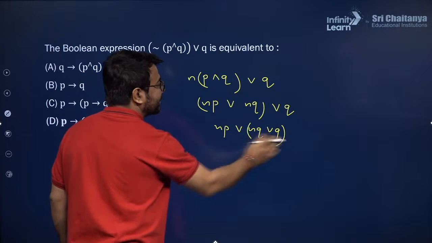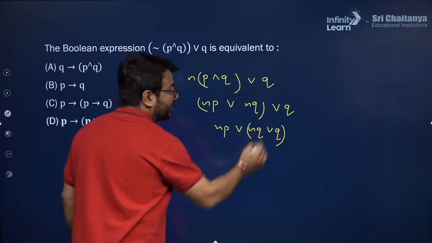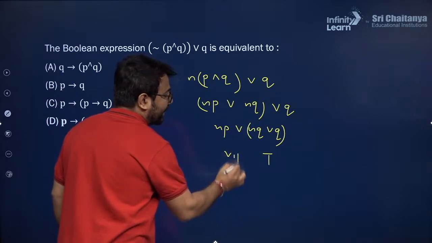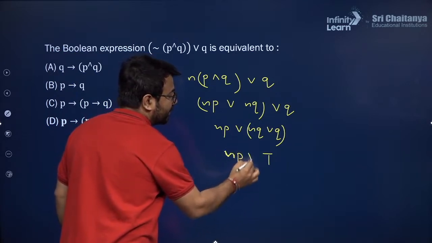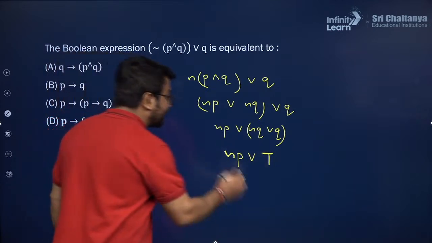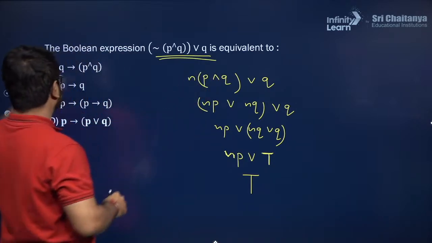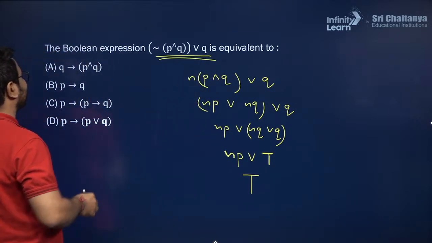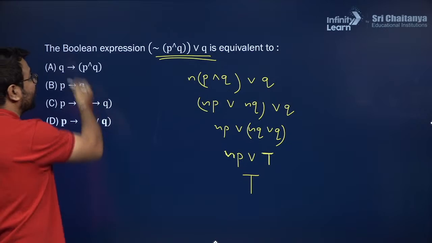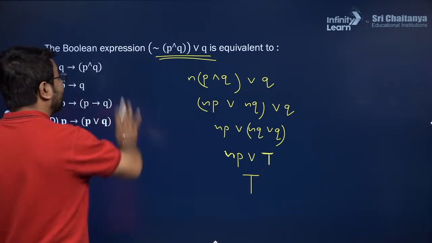Let us combine these two. If I take Q or negation Q, this will become always true. And here we have negation P or true. Negation P or true will give me a result true. So this particular statement is equivalent to which of the following statements? So we need to check which of the following statements among all these is always true. So we will observe that